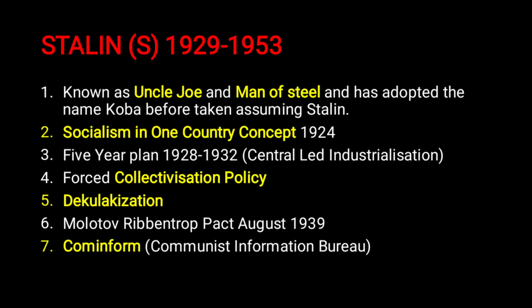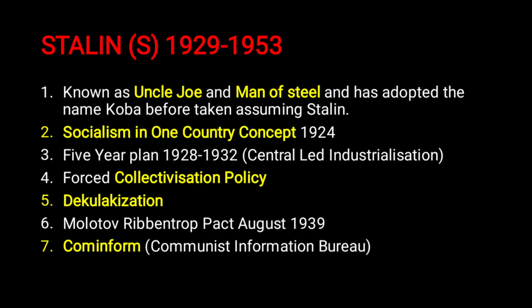If someone has a small plot, take that land away from him, merge it with other fields and make a very big field, and then use it for agricultural production. That was known as the collectivization policy, and it was introduced by Stalin. They may ask you a question like this in an exam.